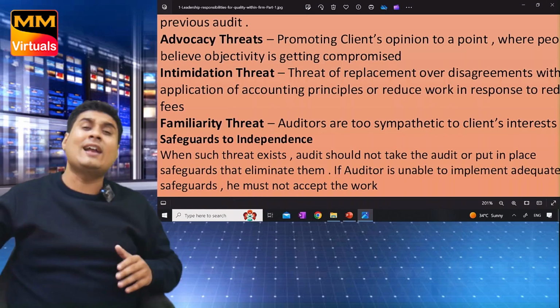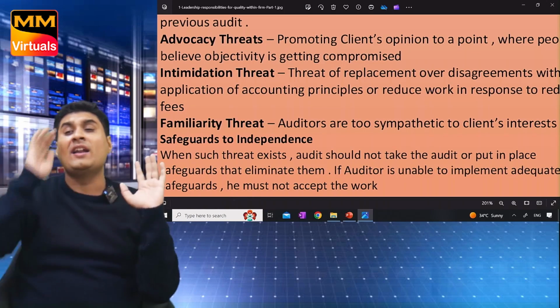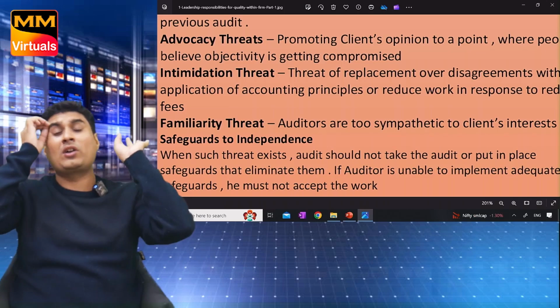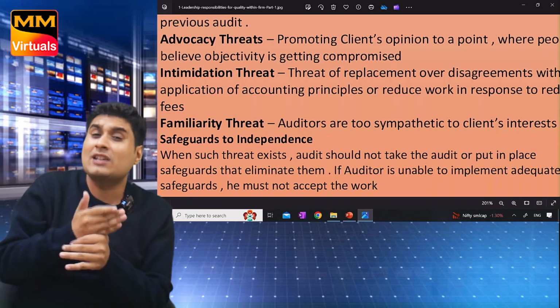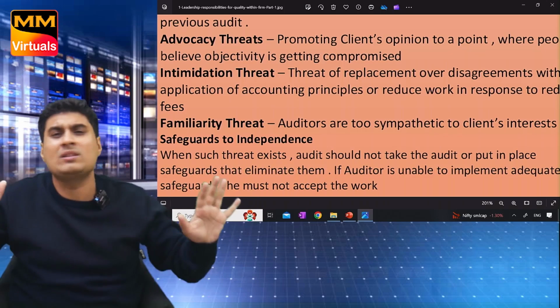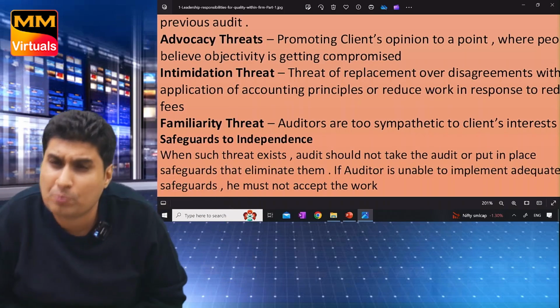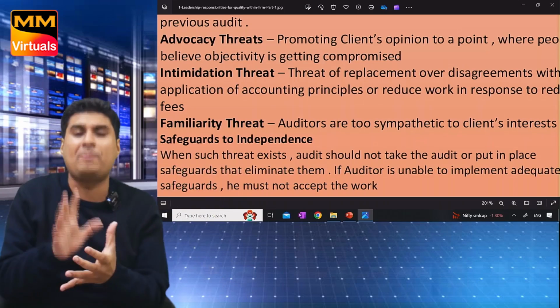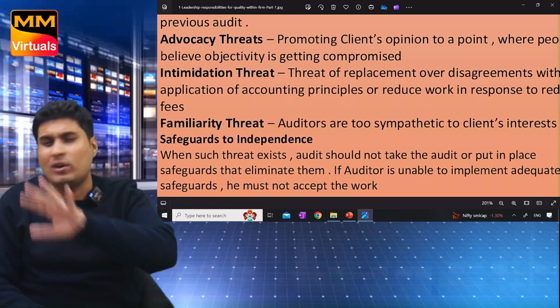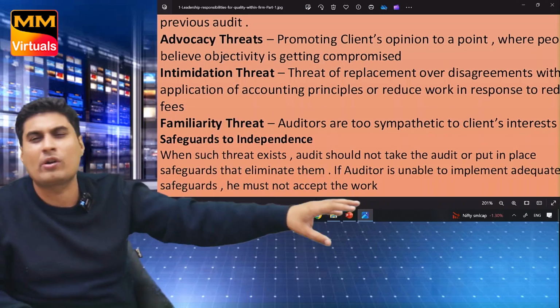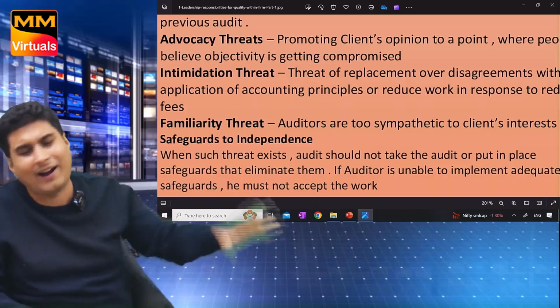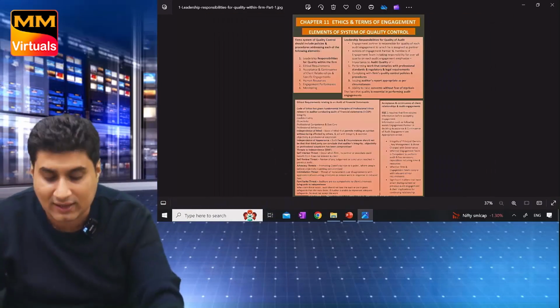Clearly tell your girlfriend our relation is separate and with your dad the relation is separate. If you have given me the audit just because I am your boyfriend, then don't give me such an audit. I don't want it. If you are independent, only then give. Try to put that in, but if she's still not independent, she's like dad, then okay, don't accept such an audit. You will get work from somewhere. Be rest assured, you are doing the hardest course of India. Sorry, you have done the hardest course.